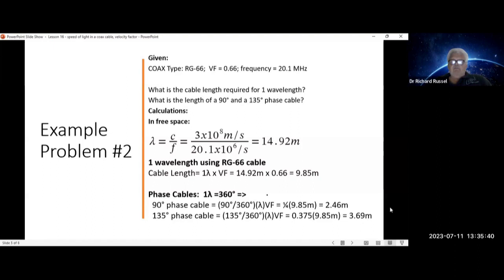135-degree phase cable is 135 degrees over 360 degrees times the cable length for one wavelength. It's equal to 0.375 times 9.85 meters equals 3.69 meters.